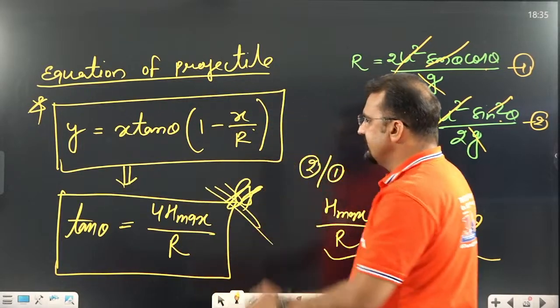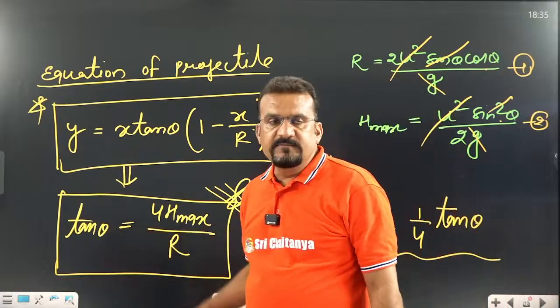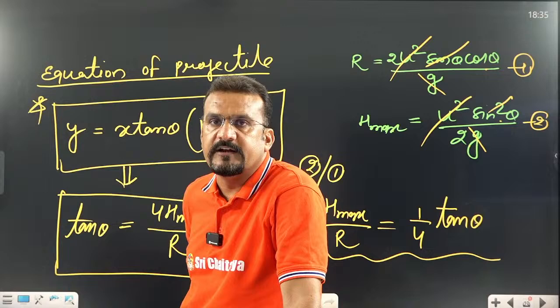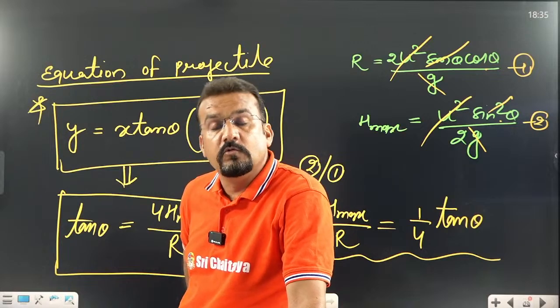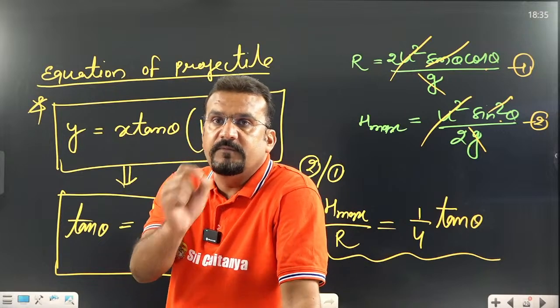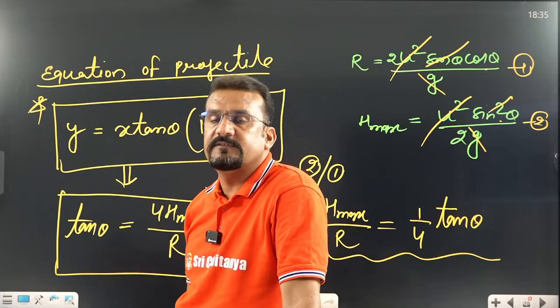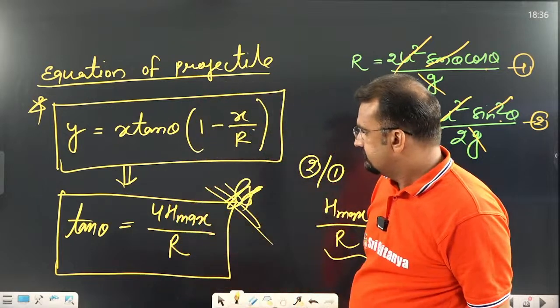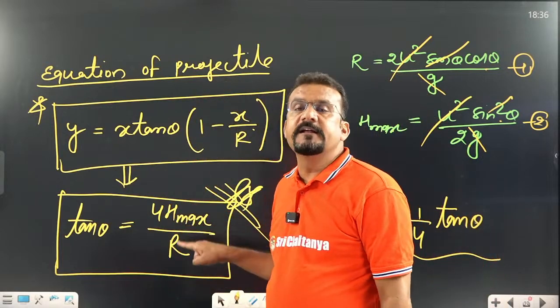What is important in this question? Sometimes if H maximum is given, we can directly calculate theta. But one most important part I already told you: R maximum is the one the NEET examiner asks most often. So what is the relation between H maximum and R maximum?